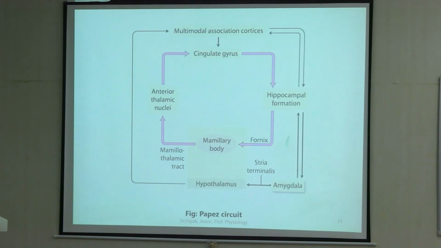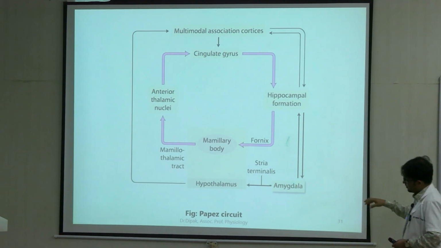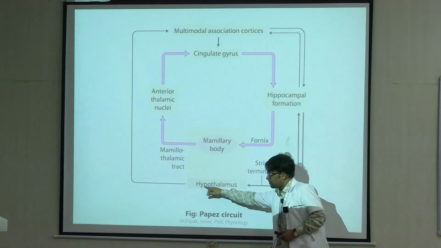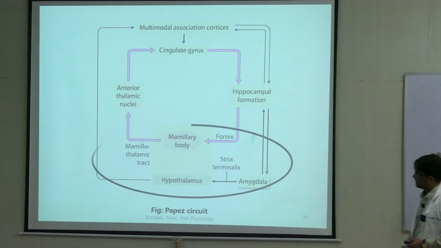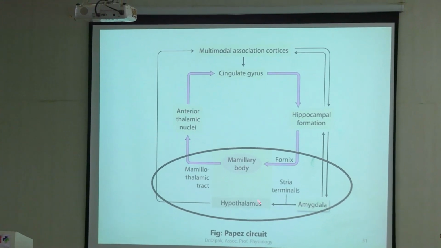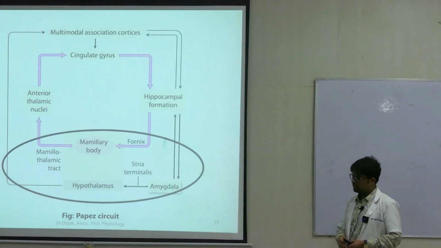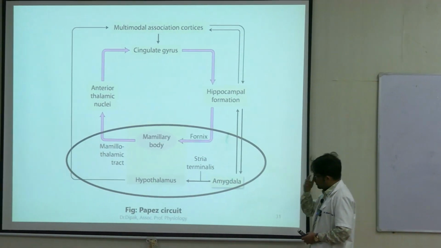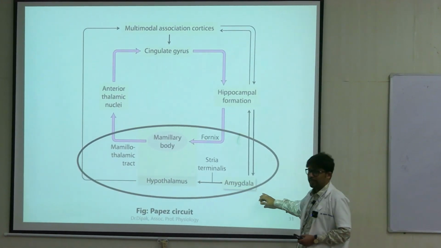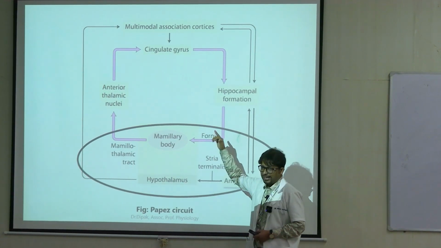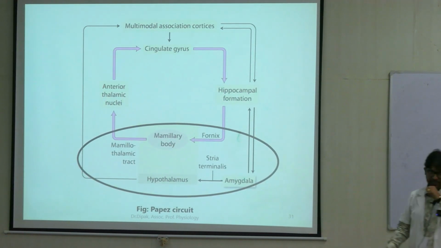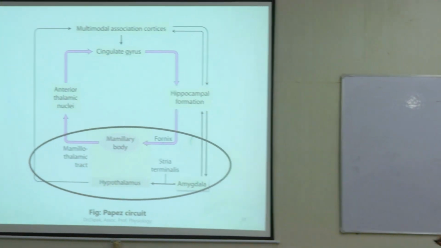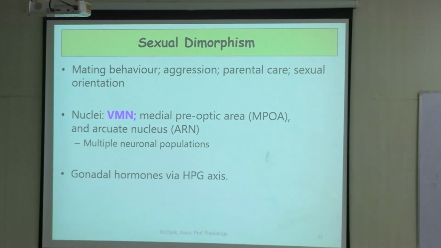Apart from this, I talked about the Pepys circuit in the last class. So this is a circuit concerned with genesis of emotions and to a great extent memory. You can see hypothalamus is an important part of this circuit, right? So is thalamus. Hypothalamus receives input from the amygdala and conveys it further to the thalamus through the mammillothalamic tract. More about this circuit when you talk of physiology of emotions.